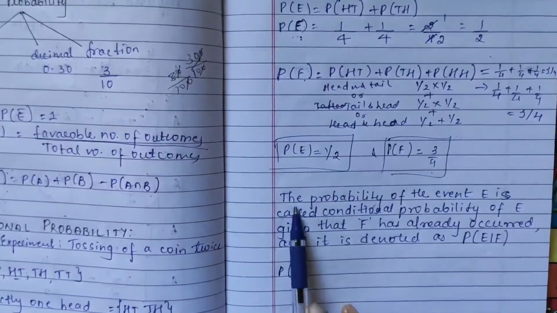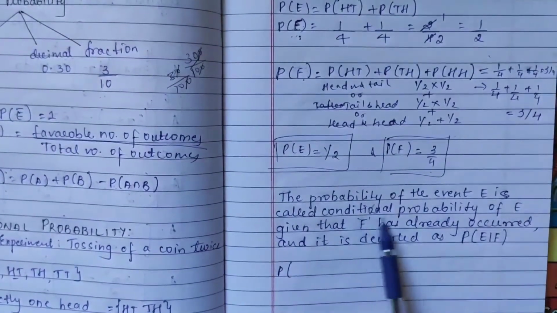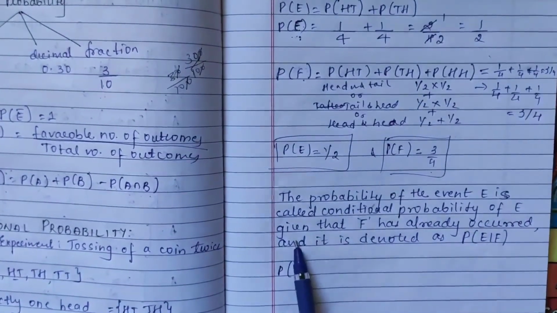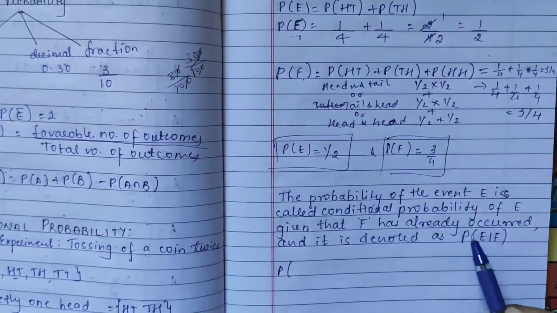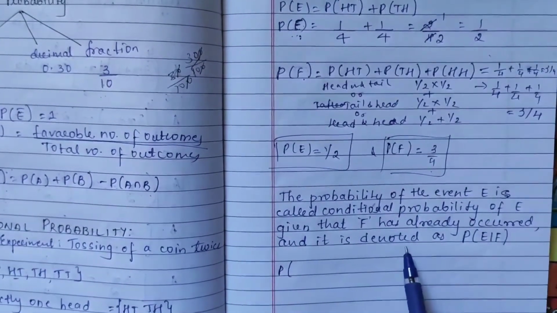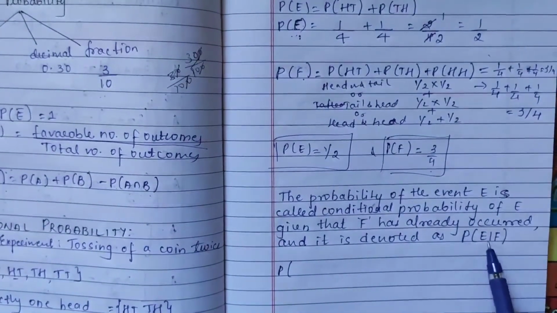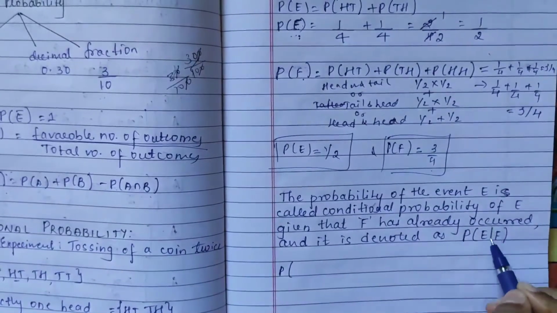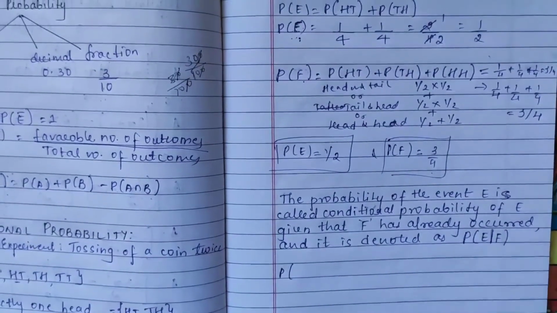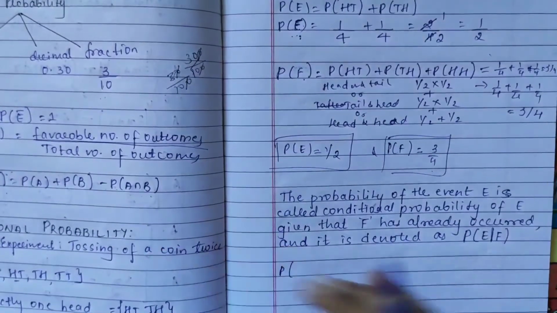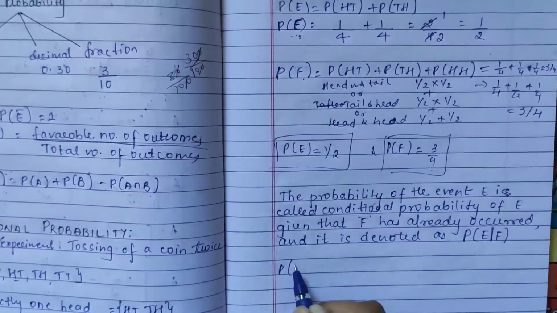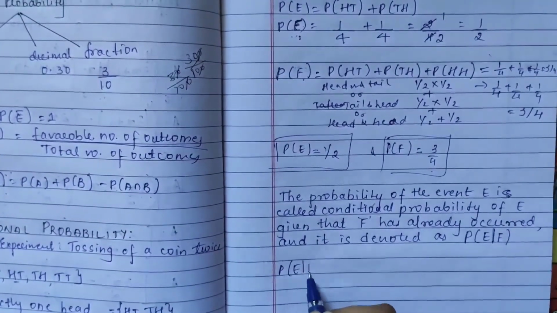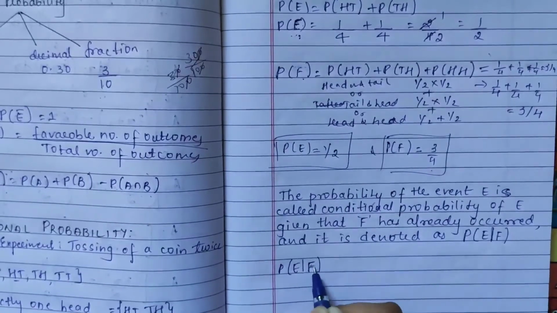So how is it said? The probability of the event E is called the conditional probability of E given that F has already occurred, and it is denoted by P(E|F), P E by F. How do you read it? P E by F means you are finding the probability of E where F has already been done.